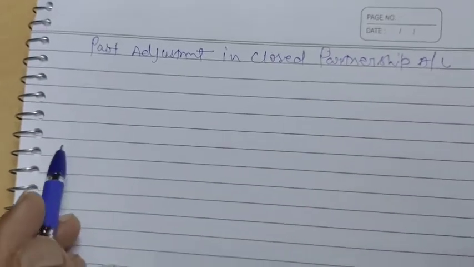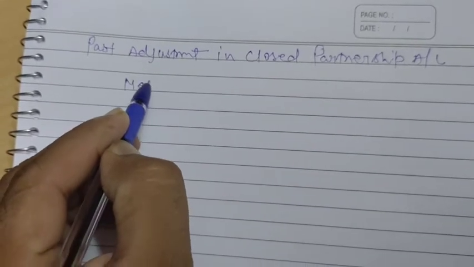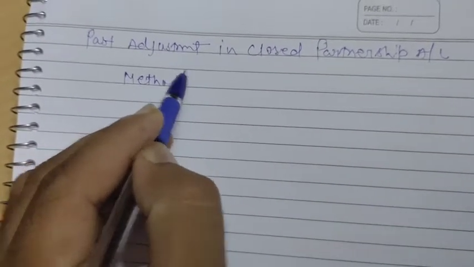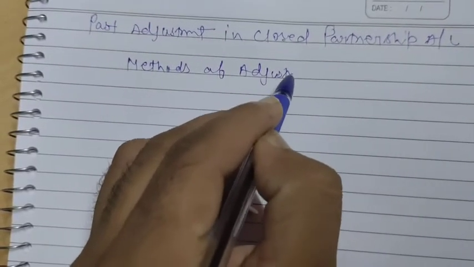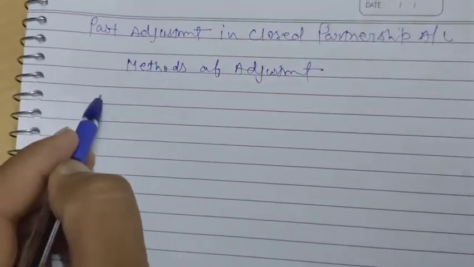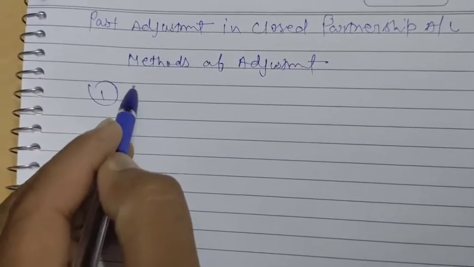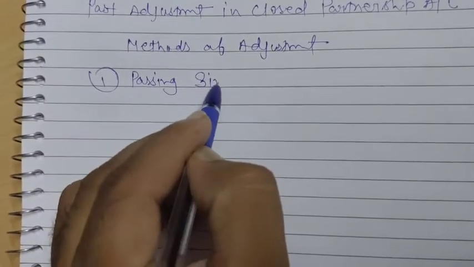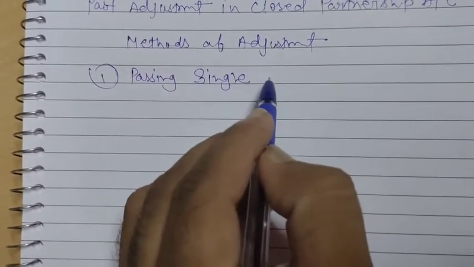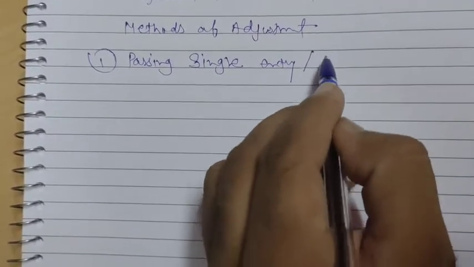We have two methods of past adjustment. First, passing a single entry or adjustment entry.